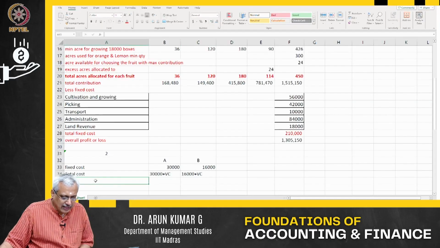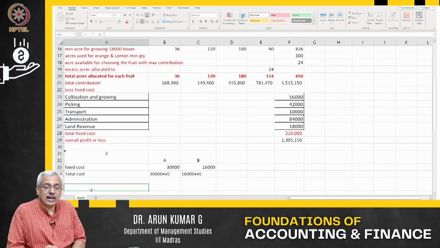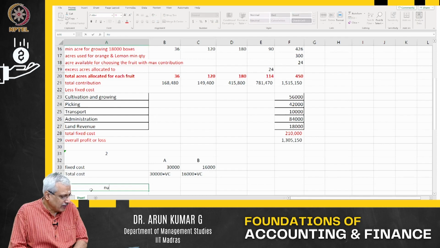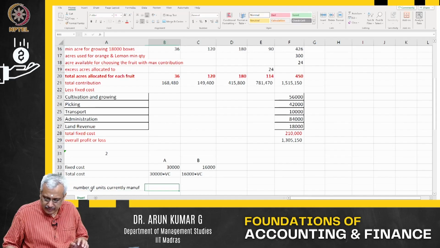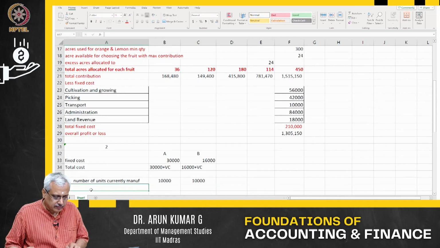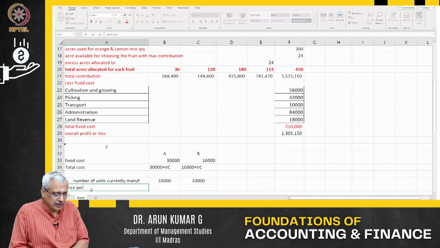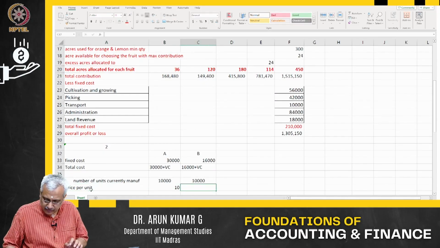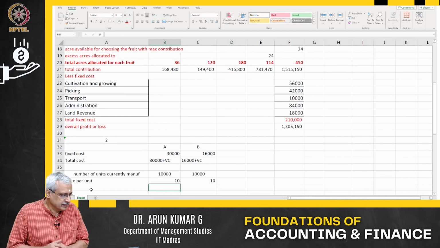Let us look at that in this particular case. I am just going to give a gap here and say number of units currently manufactured is 10,000 for both. Price per unit is $10 for both.